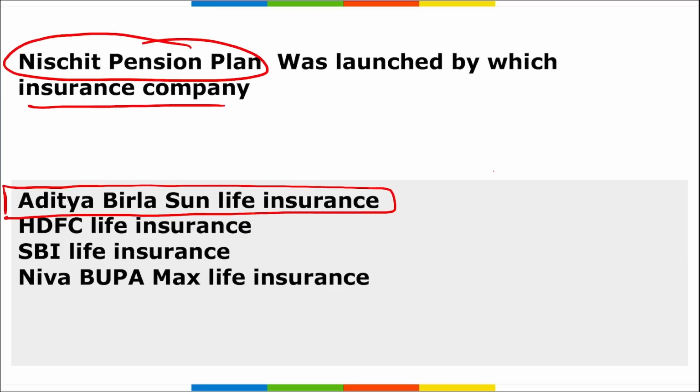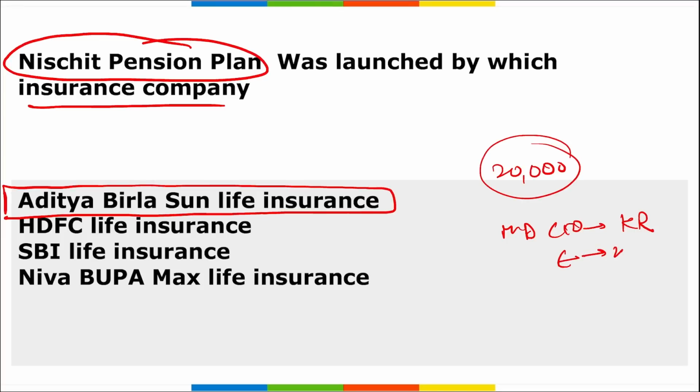The maximum entry age to avail this Nishchit Pension Plan is 65 and the minimum age is 30 years. The minimum annualized premium here is 20,000 rupees, and there is no limit on the maximum premium that you can pay. Right? If we talk about Aditya Birla Sun Life Insurance, who is the managing director and chief executive officer here? Kamlesh Rao. It was established in 2000. And where is the headquarter? It is in Mumbai, Maharashtra.